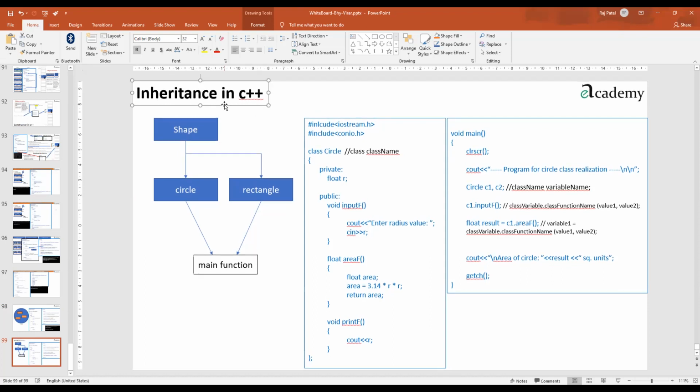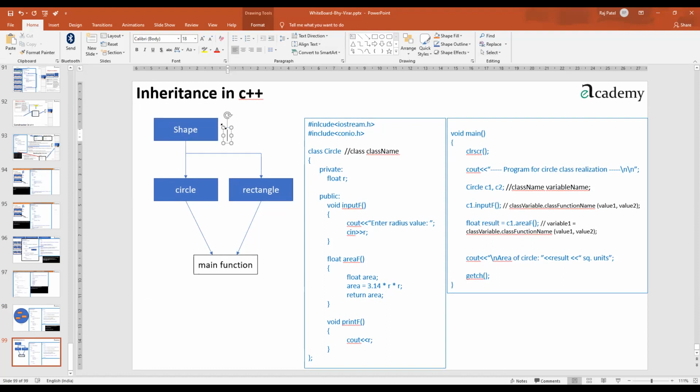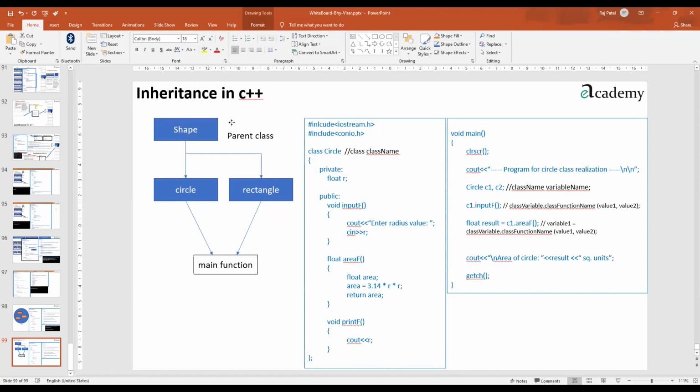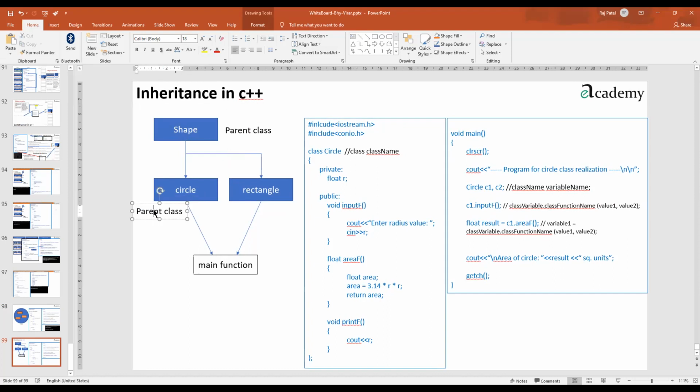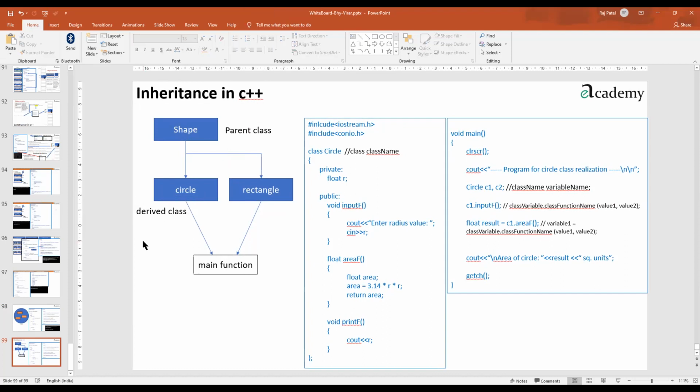So basically, there is one superior class called the parent class. I will write it down here, parent class. This is the parent class, and these lower ones are what? Can we say they are child classes, or they are getting derived from the parent class? You can also call them derived classes. So this is the topic that we are going to start.